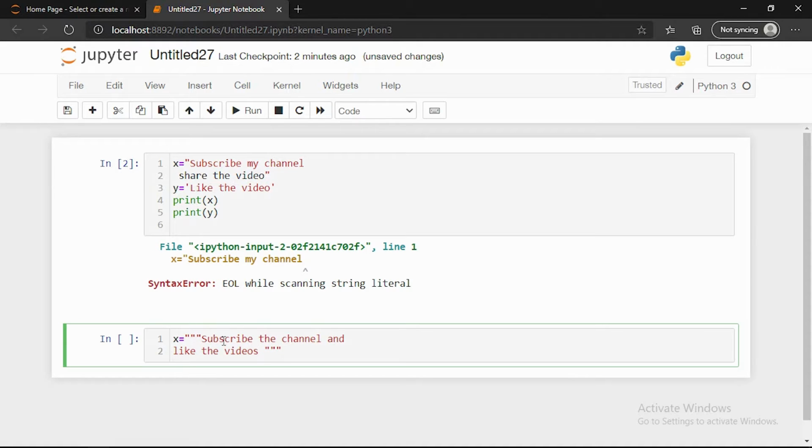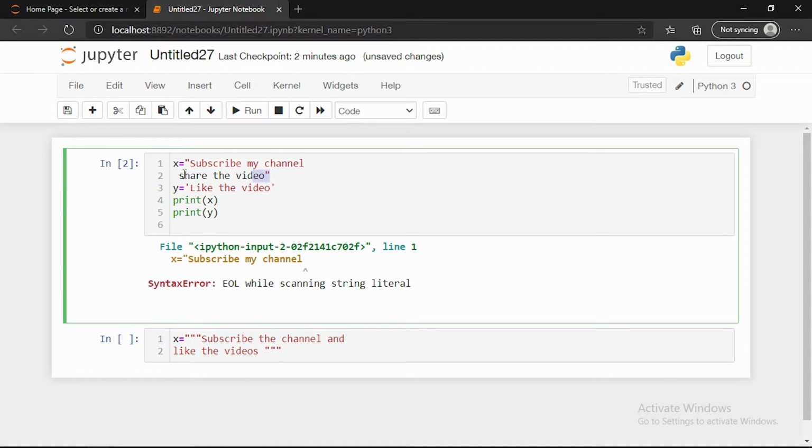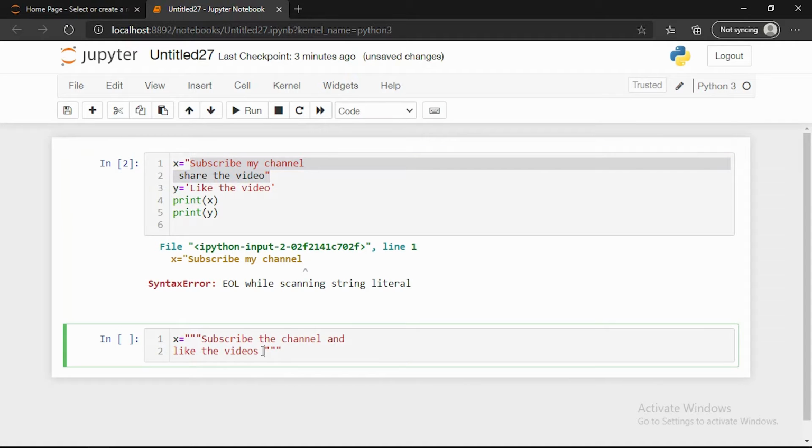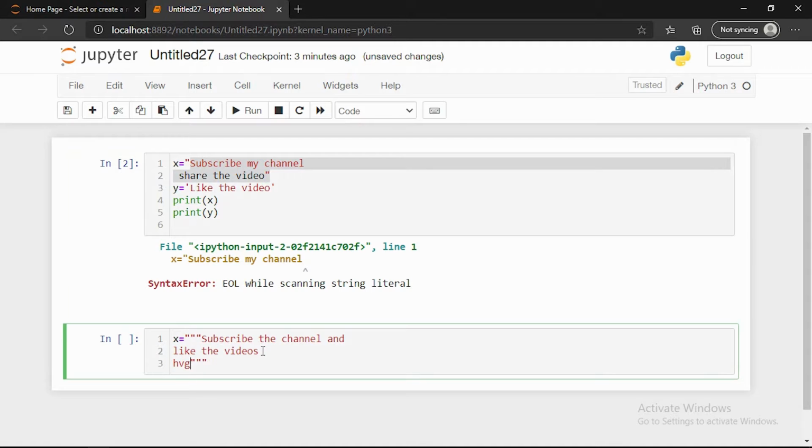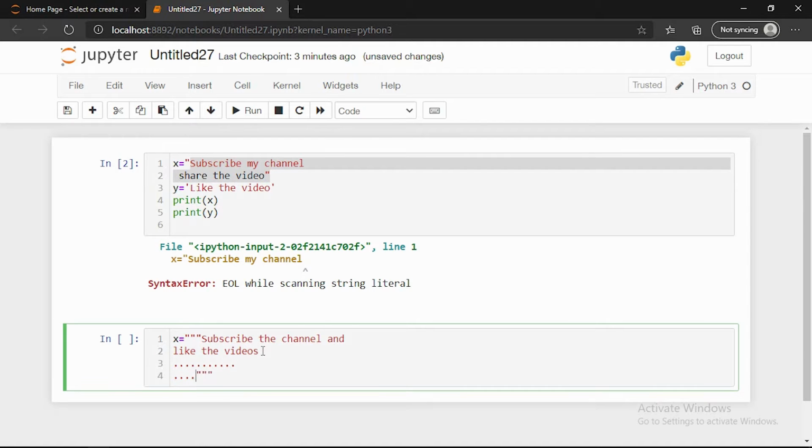When I press enter and write in two lines, it is telling there is an error if you are using one single quote. If you want to write multiple lines, then you need to use three double quotes.